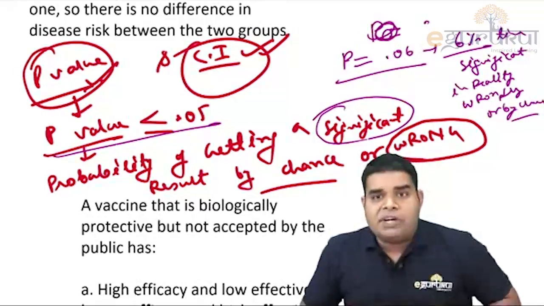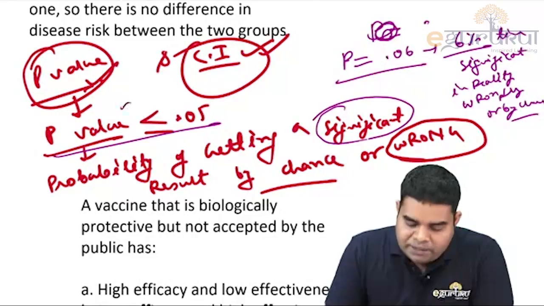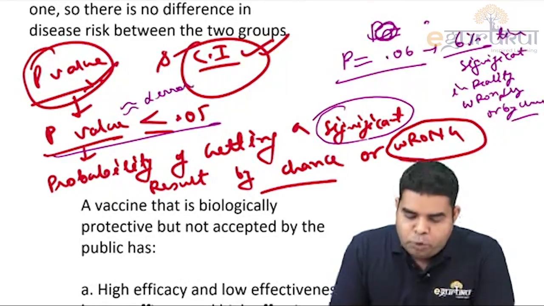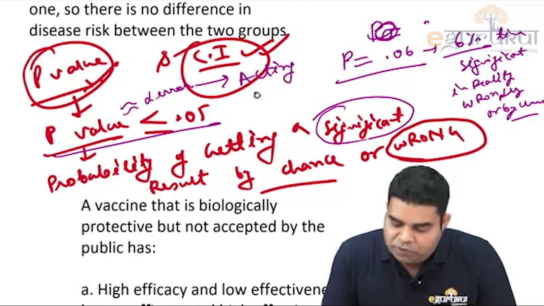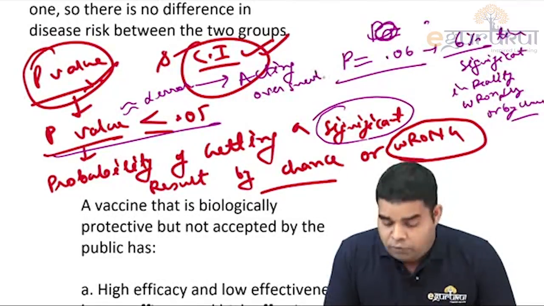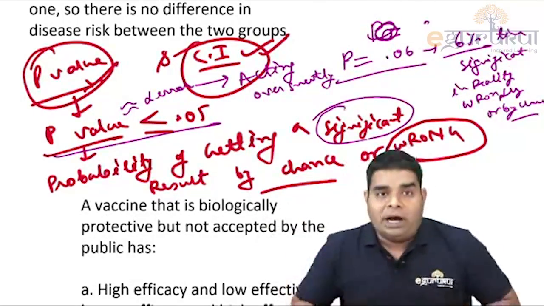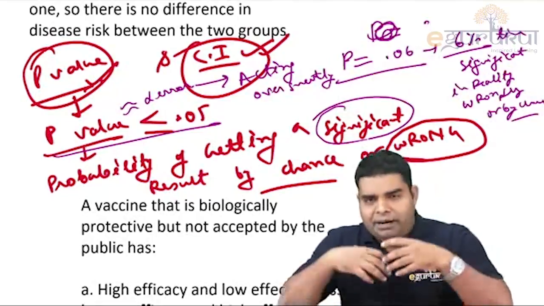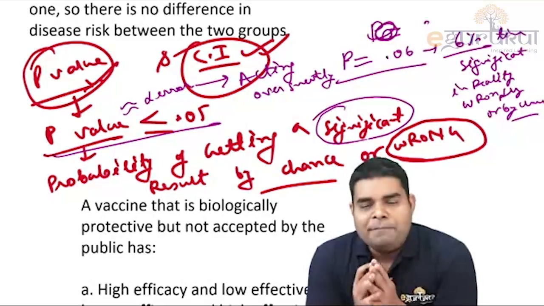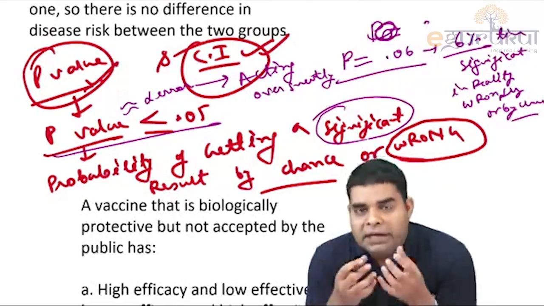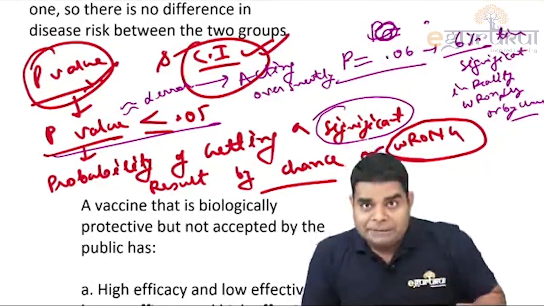Why is this definition important? Because this is also the definition of alpha error. Remember this point, that p-value and alpha error both have almost the same meaning. Both mean acting overly smart when you try to fool other people. For example, when Baba Ramdev said that Coronil can treat corona, and he gave a very wrong type of study result, and the study has a lot of problems. But what Baba Ramdev is trying to do is act overly smart. He is trying to sell Coronil by saying that it is significant.